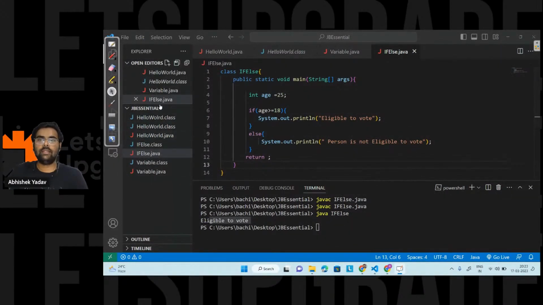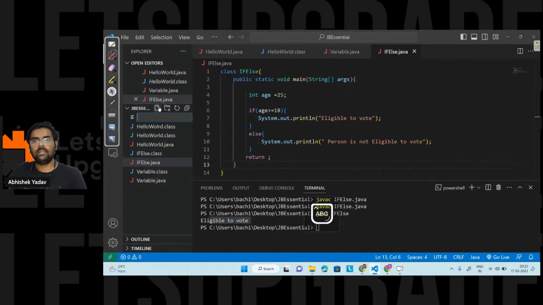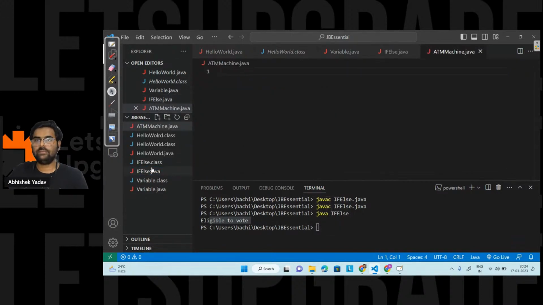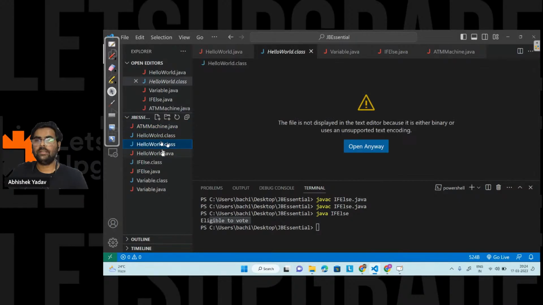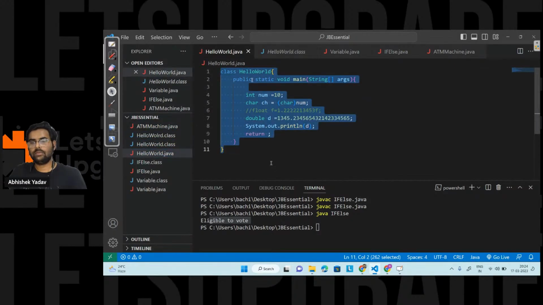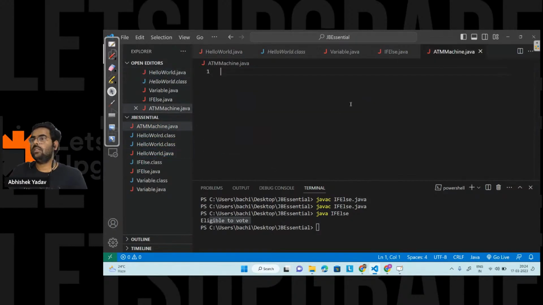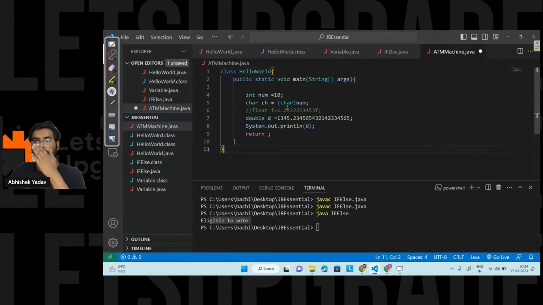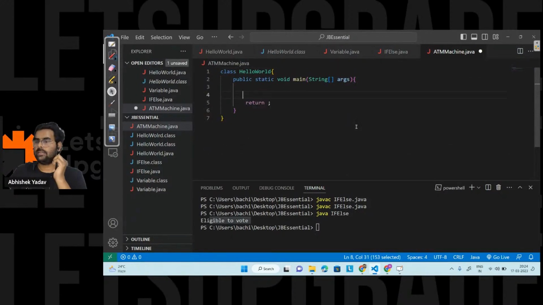Here I will create a new file, that is ATMMachine.java. Yeah, so here let's start the code part, right?